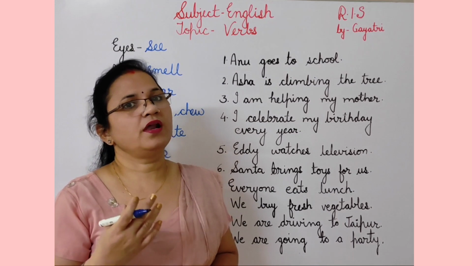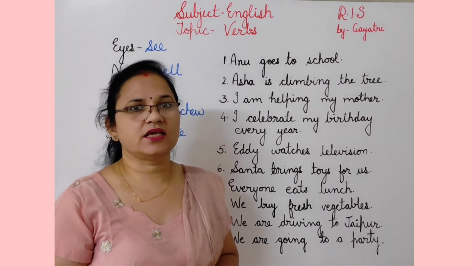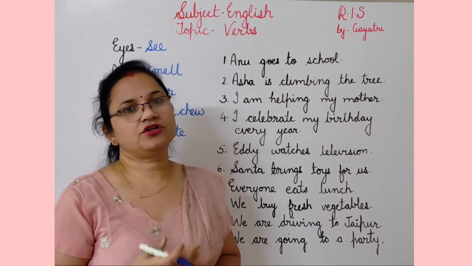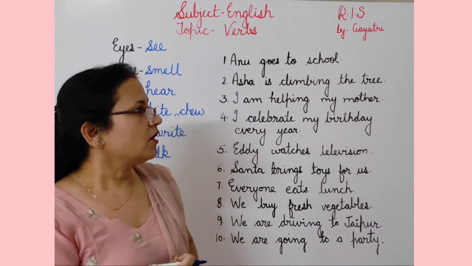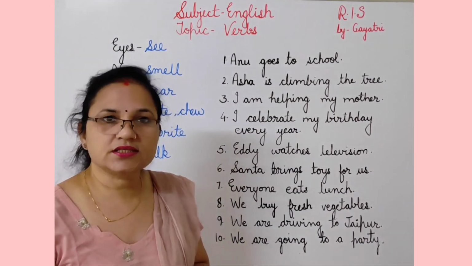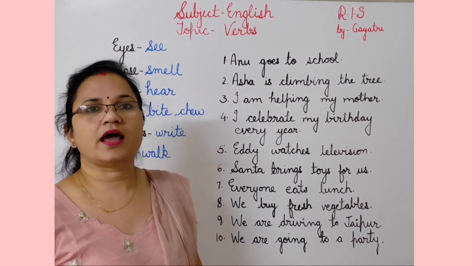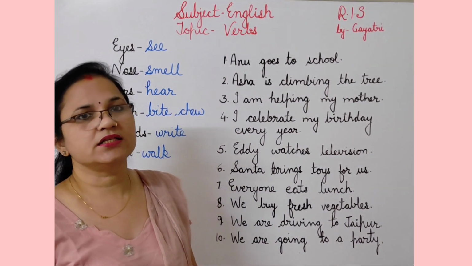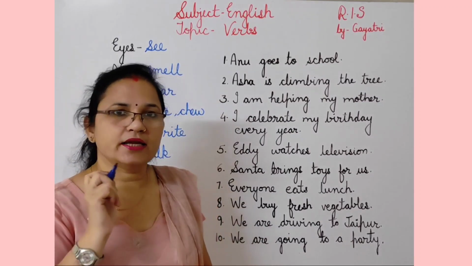And after this, you will write in your workbook. You will do your exercise. So whatever action you do, all these actions are called verbs. Now students, let's start with the exercise. The first exercise of our chapter is you have to underline the verbs in these sentences. इन sentences में आपको क्या करना है? Verb के नीचे line खींचनी है.